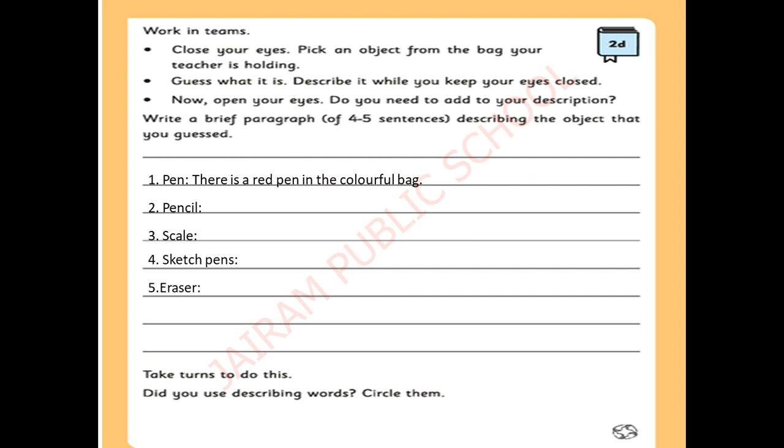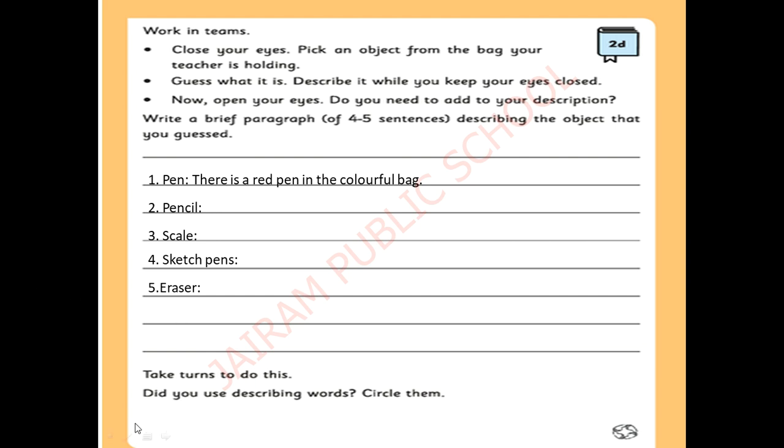So what you have to do is write all the things you saw in the previous slide and describe them. For example, I gave one sentence here. For pen, I wrote, there is a red pen in the colorful bag. So I described the naming word here.